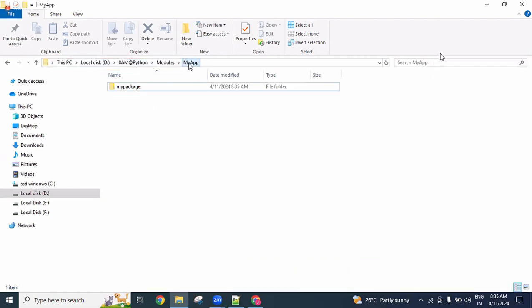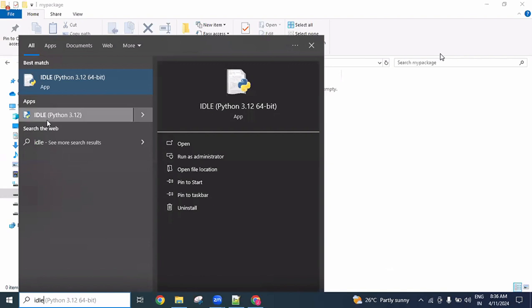Now my app is a folder, my package is also a folder, but this my package I want to be considered a Python package. It is considered a Python package when in this folder I create an initialization file.